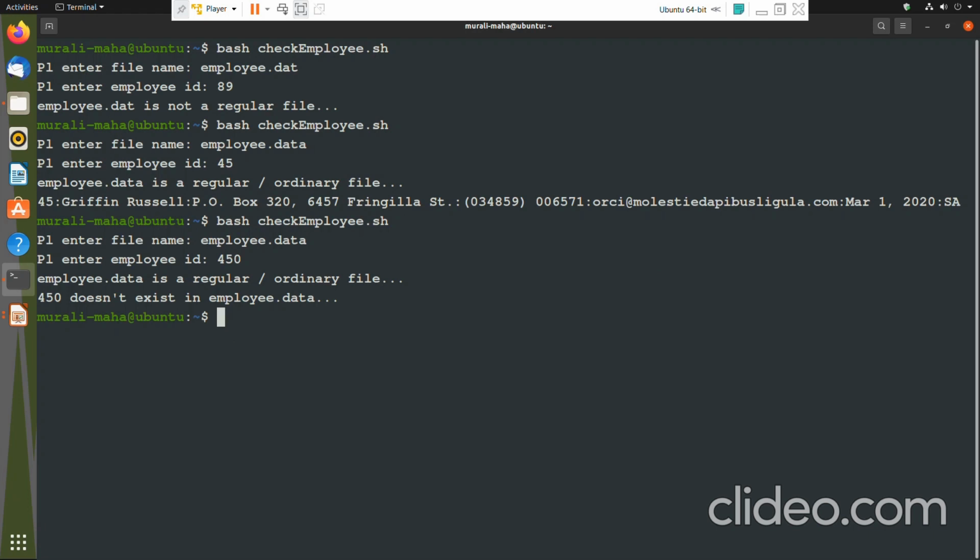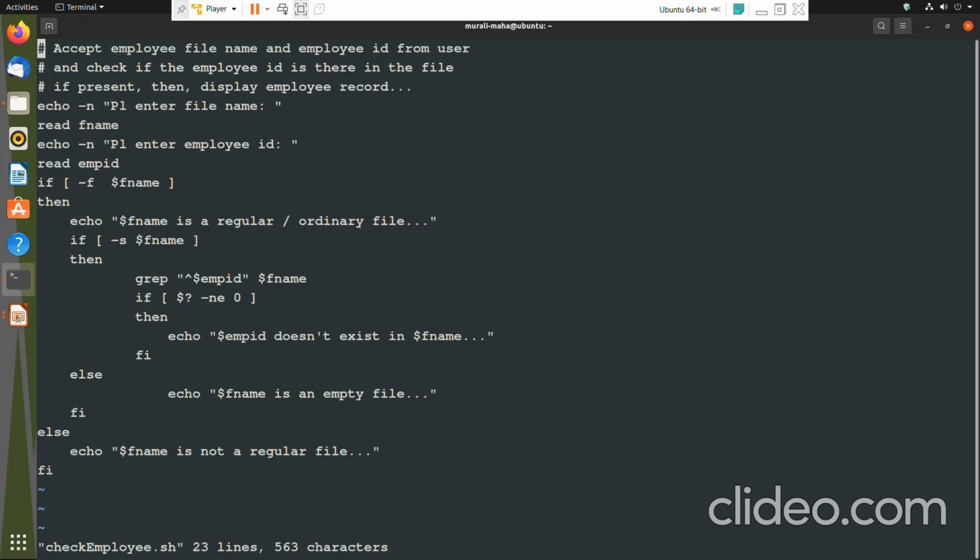Maybe I could have given a much more user-friendly message, like employee with the ID 450 doesn't exist in employee.data. That we can very well do. We can modify the message in such a way that the output is more user friendly. We can quickly do that. Check employee.sh. So what I want to do here: employee with ID $emp_ID doesn't exist in the file.